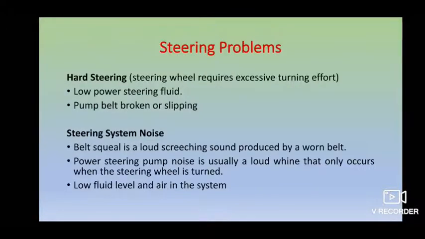Okay, and next, coming to the last one, which is steering problems. What are the different kinds of steering problems which arise? Hard steering is a major problem. That is usually due to low power steering fluid, or a pump belt that is broken or slipping. These are the two problems which arise with hard steering. Also, if the angles of your steering geometry are greater than or exceeding the limits, then you also have hard steering, which will be a basic major problem when you are making a turn.